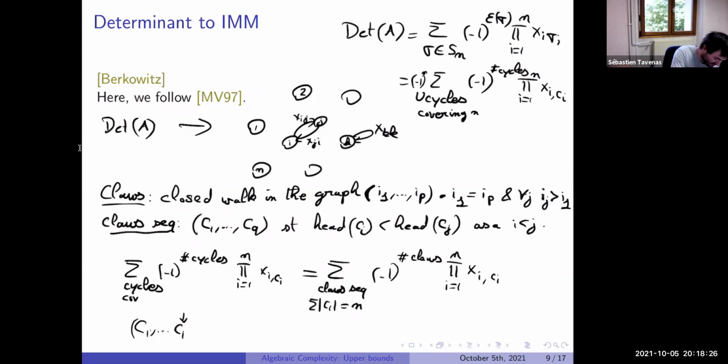What I claim is that if the intersection is with an element before C_i, say C_i intersects C_j with j smaller than i, we can make a new sequence by adding the part of C_i after the intersection. So in C_j, we go somewhere. At some point, we go through a vertex.